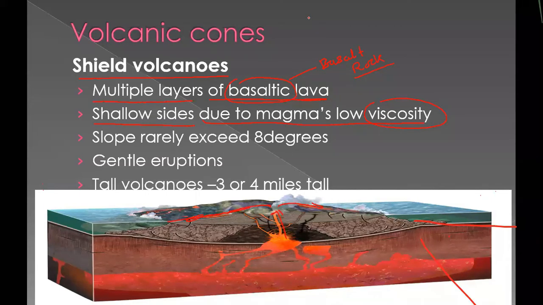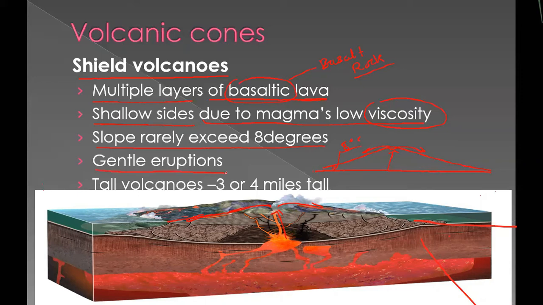So I was talking about the shield volcano. We have seen that it has shallow sides and the slope rarely exceeds 8 degrees. These are the volcanoes. The magma will come out from here and flow on both sides. But this angle, supposing this is the surface, will not exceed 8 degrees. So that low, or shallow, are the slopes of this volcano.